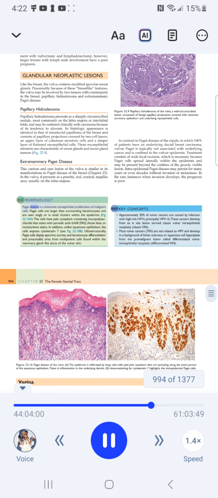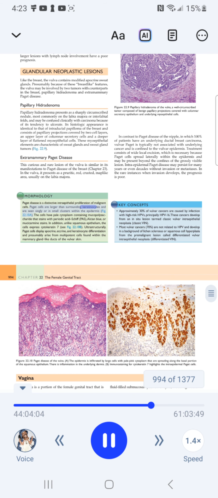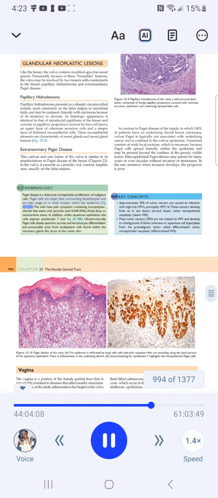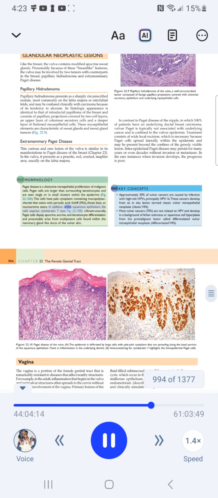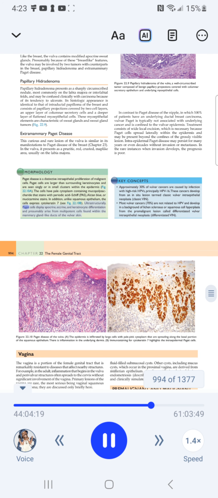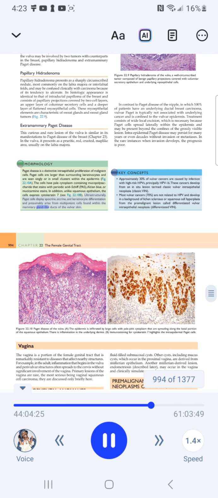Morphology. Paget disease is a distinctive intraepithelial proliferation of malignant cells. Paget cells are larger than surrounding keratinocytes and are seen singly or in small clusters within the epidermis. The cells have pale cytoplasm containing mucopolysaccharide that stains with periodic acid-Schiff, Alcian blue, or mucicarmine stains. In addition, unlike squamous epithelium, the cells express cytokeratin 7. Ultrastructurally, Paget cells display apocrine, eccrine, and keratinocyte differentiation and presumably arise from multipotent cells found within the mammary gland-like ducts of the vulvar skin.